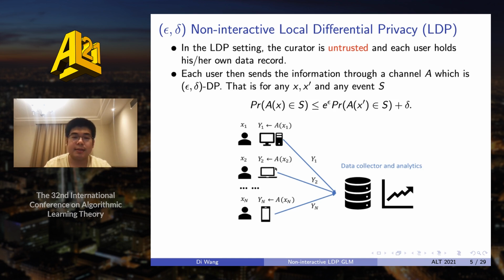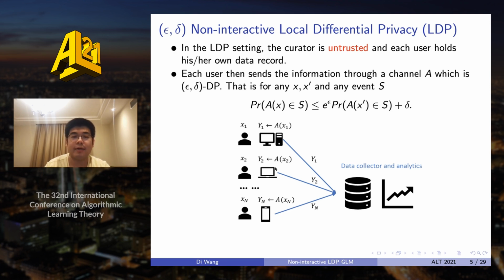But because the curator is untrusted, we cannot send our data directly to the server. We must go through some channels or some algorithms. And in the local DP model, we need to ensure these channels satisfy the DP property.